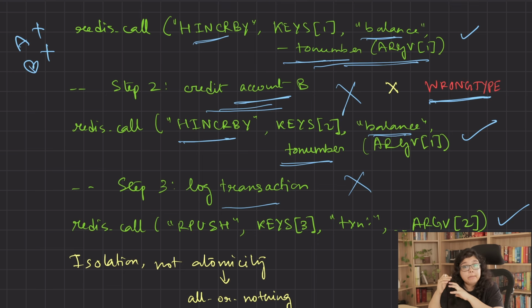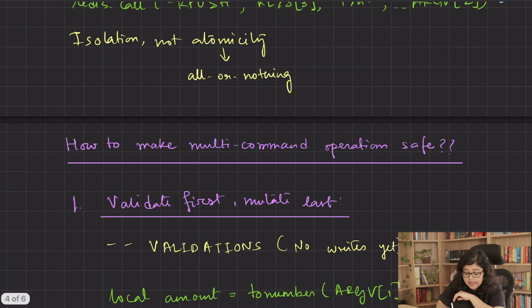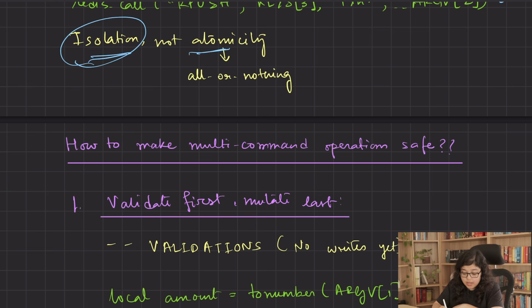And this highlights a big misconception. People often say that Lua scripts are fully atomic, but what they actually mean is isolation and not atomicity. We know that Redis is single-threaded. So when your Lua script runs, no other clients can interfere. And this is isolation. But atomicity in the true ACID sense means all or nothing. So if any step fails, then previously executed steps should roll back as if nothing happened. But Redis won't do that.